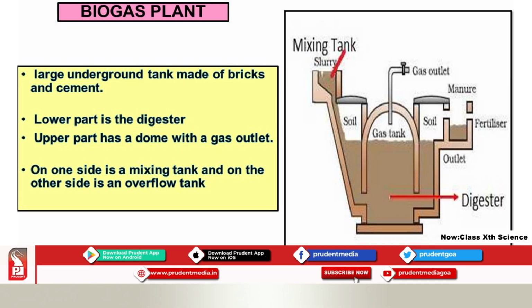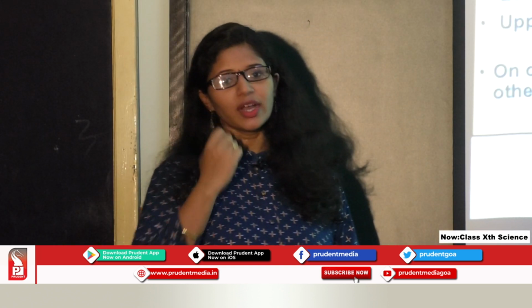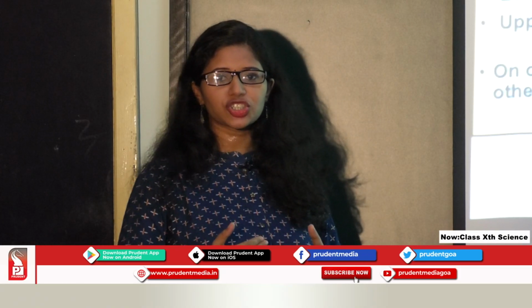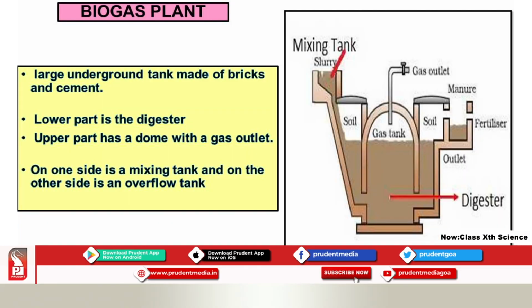This biogas plant has a tank which is made up of bricks and cement. The lower part of this tank is called the digester. Now, already you have learnt about the digestive system. This digestion actually means the breakdown. So in this digester the breakdown takes place.